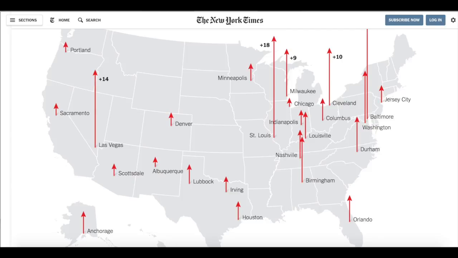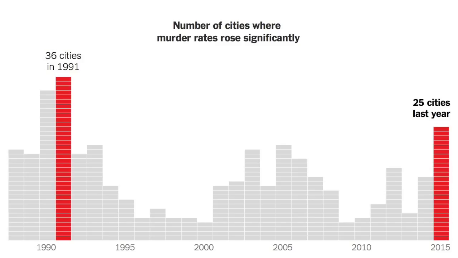So this is my first graph for the project. This first graph is from the New York Times article. It shows data of the rise in murder rates across 25 of the largest cities in America in the year 2015. In the same article, this graph shows how many cities where murder rates rose significantly. And as you can see in this graph, it hasn't been nearly this high since the year 1991.